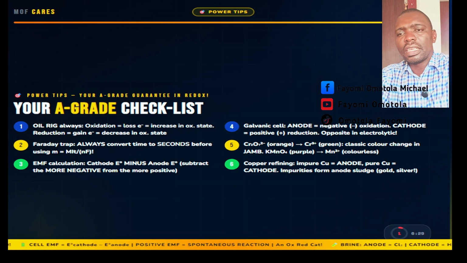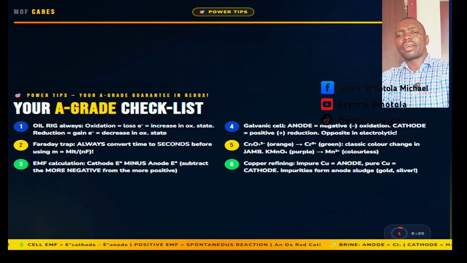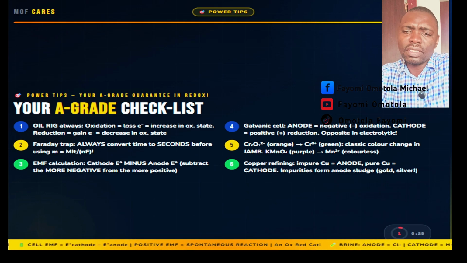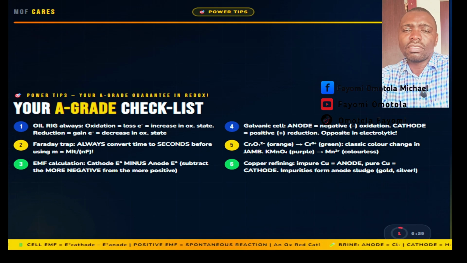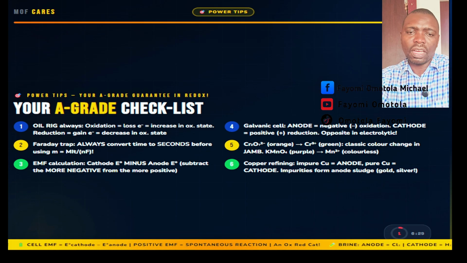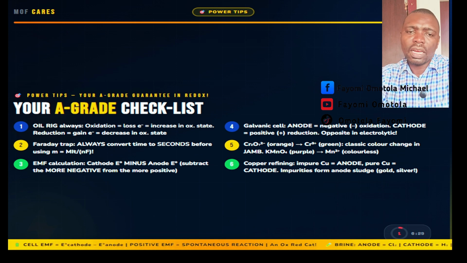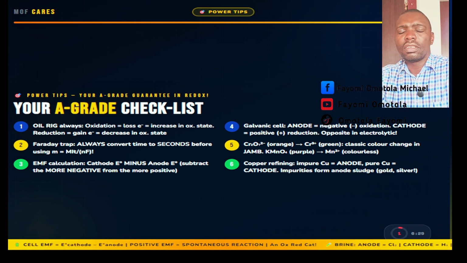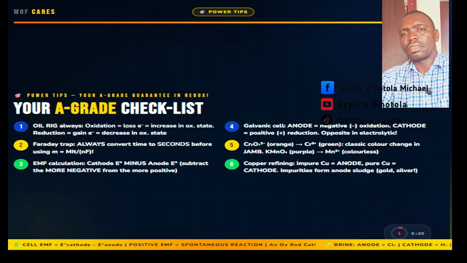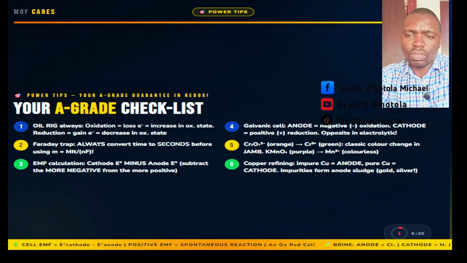3. EMF calculations: E cell equals E cathode minus E anode. If you are unsure which is cathode, the half cell with the more positive or less negative electrode potential is always the cathode. 4. Anode and cathode polarity switch between galvanic and electrolytic cells. Galvanic: anode is negative, cathode positive. Electrolytic: anode is positive, cathode is negative. JAMB tests this switch.